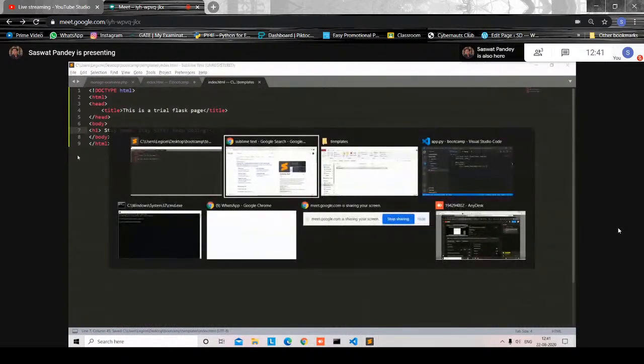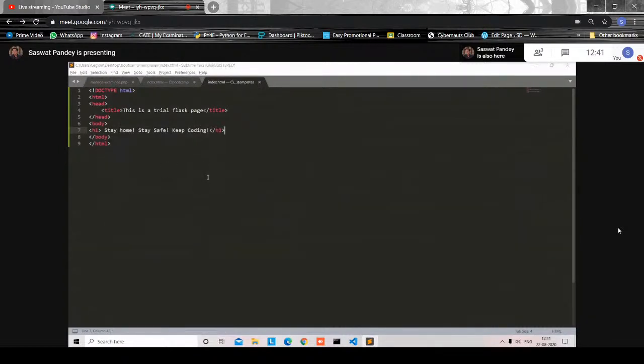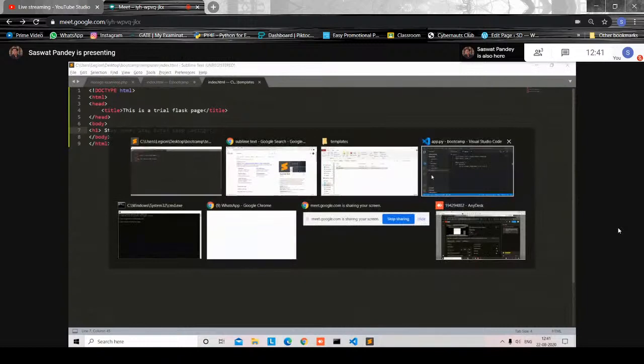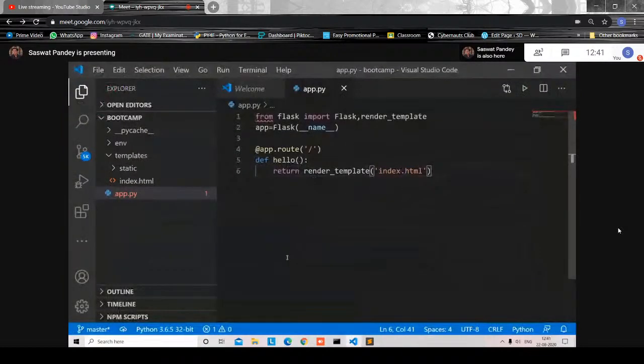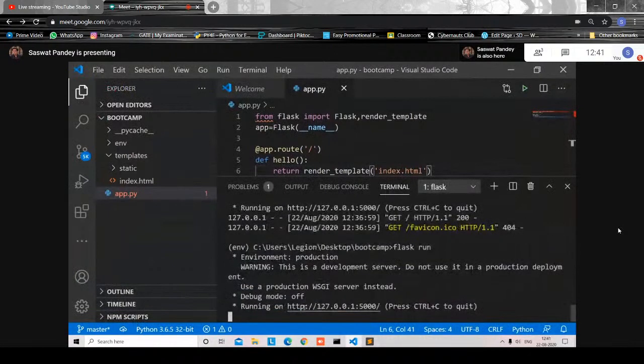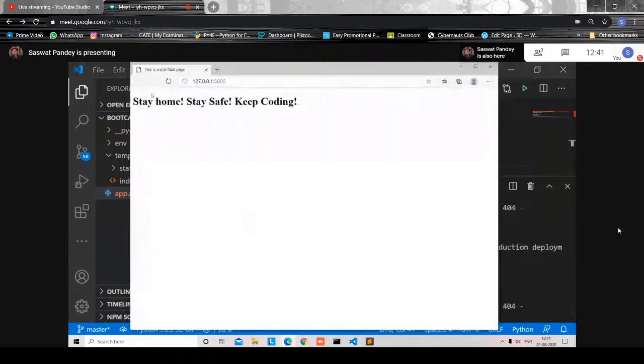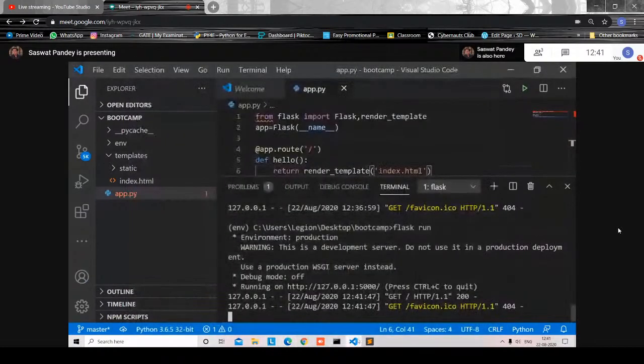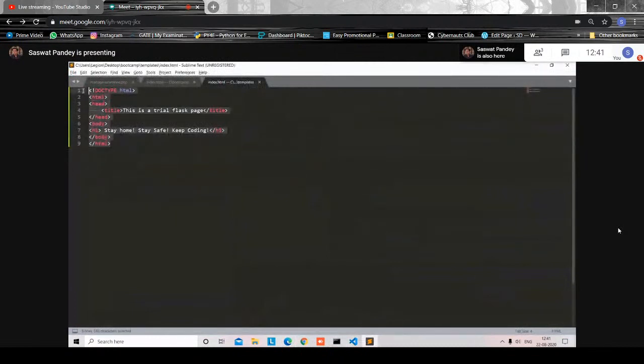Yeah, so this is something we have called, and we have saved it. Now if I go and run the Flask, we'll see it's again running, and if we press this, then it shows stay home, stay safe, coding. This is how you render the template. Now this is very basic.